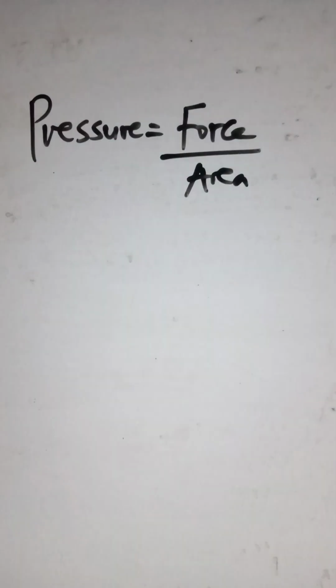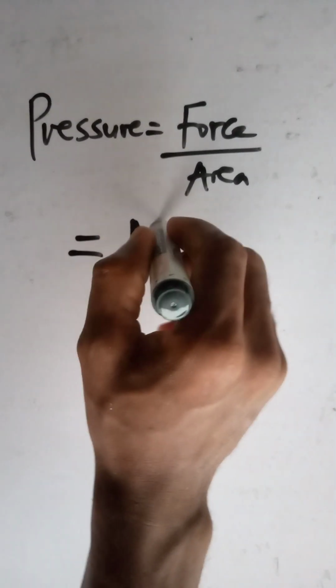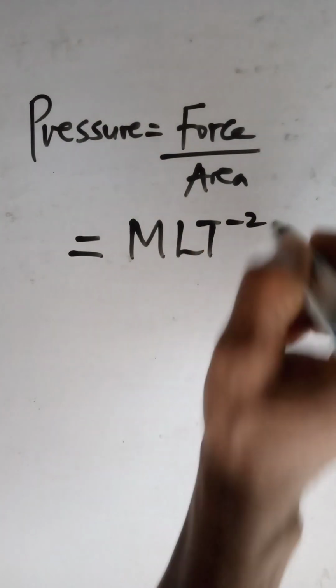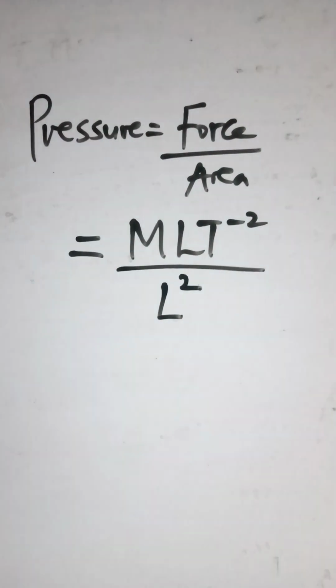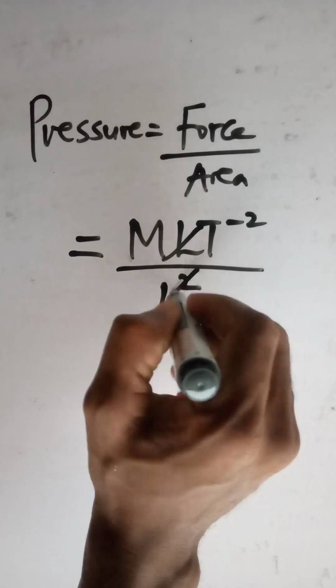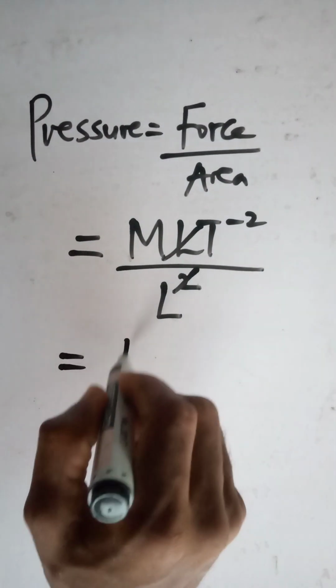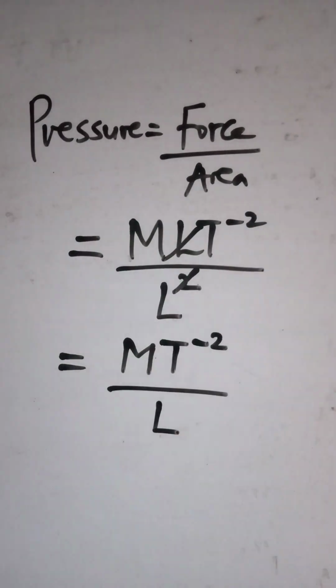Next, let's check the dimension for pressure. Pressure, recall it is force per unit area. The dimension for force is given to be MLT to the power of minus 2. And recall area is L to the power of 2. So we can say L will take away one L. So we'll be left with MT to the power of minus 2 over L.